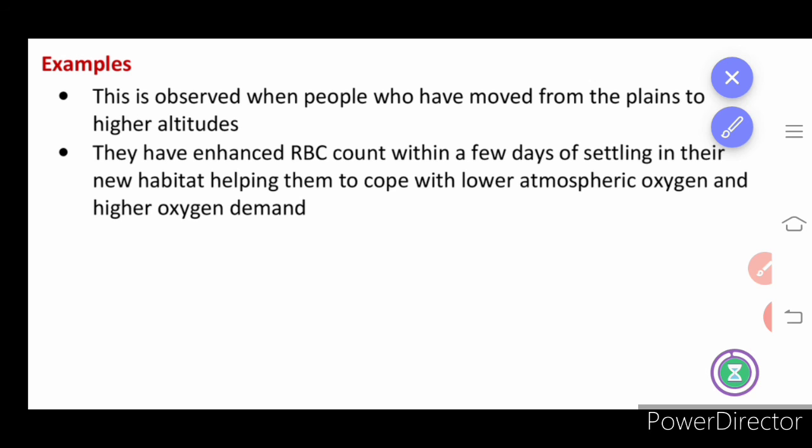People who have moved from plains to higher altitudes have an enhanced RBC count within a few days, because they suffer without oxygen, so the body produces more RBCs to cope with the low oxygen condition.